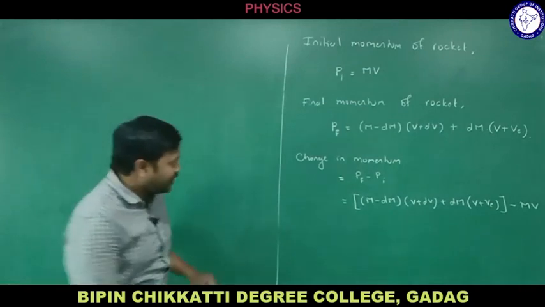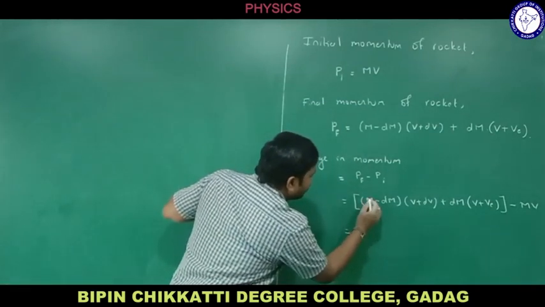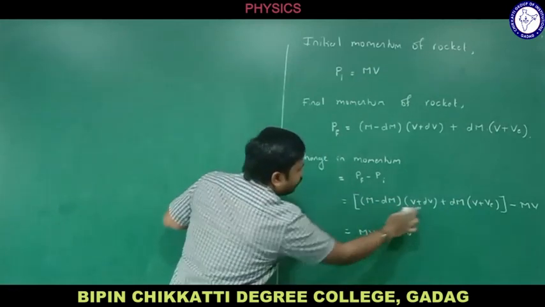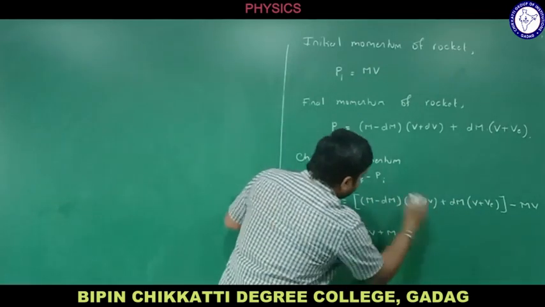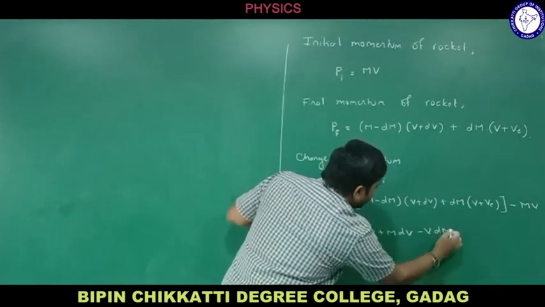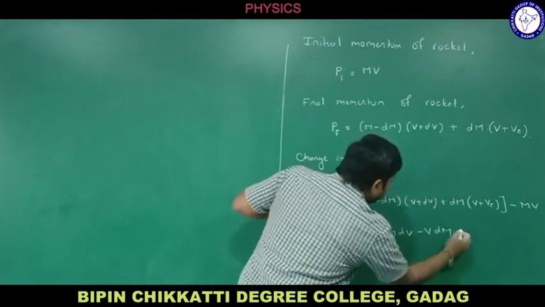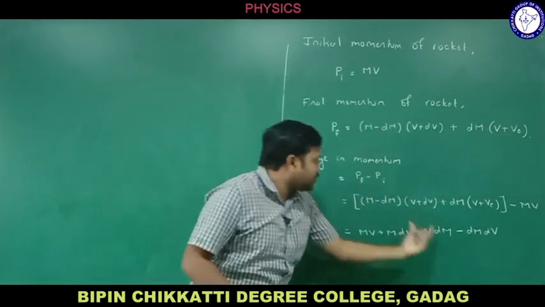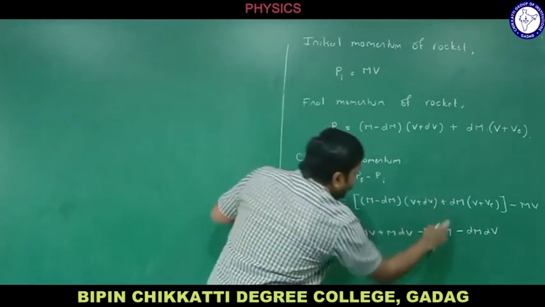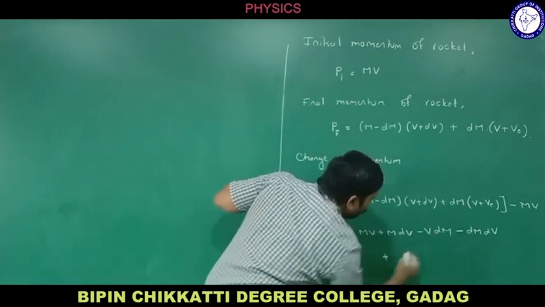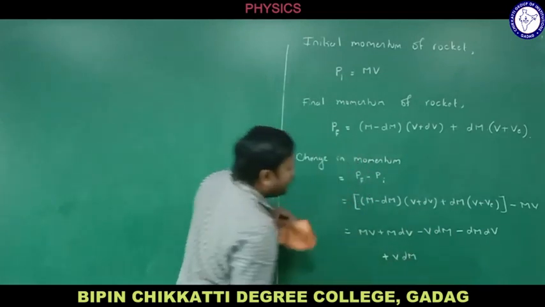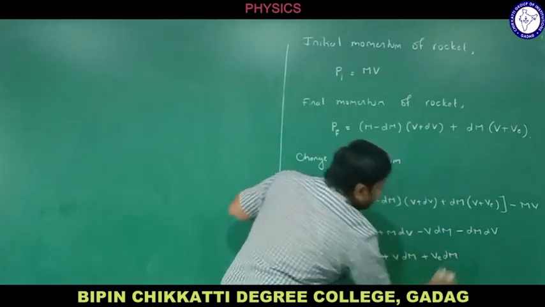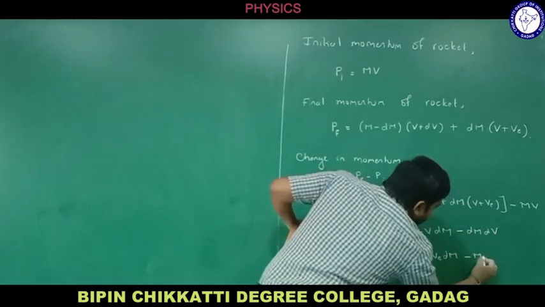Now let me simplify this. First I multiply m with this term: m into v plus m into dv. Next, with this term: minus v into dm. Again, minus dm into dv. Simplifying this term, plus dm into v, that is v into dm plus ve into dm. What is remaining there? Minus mv.